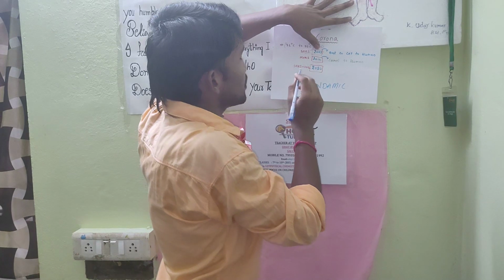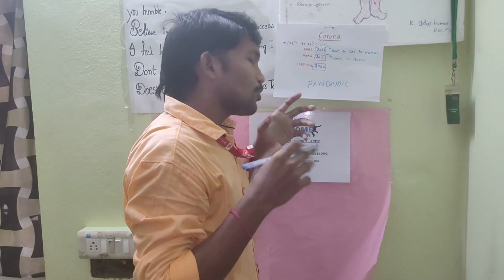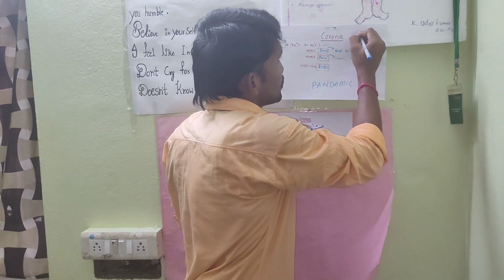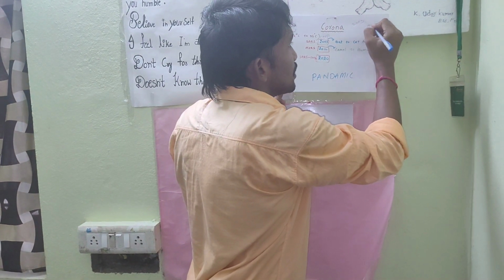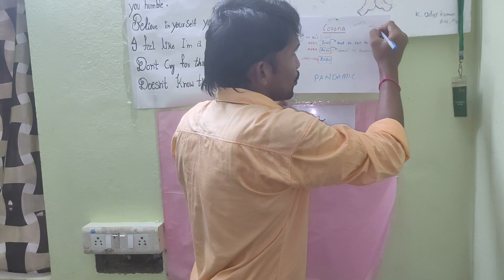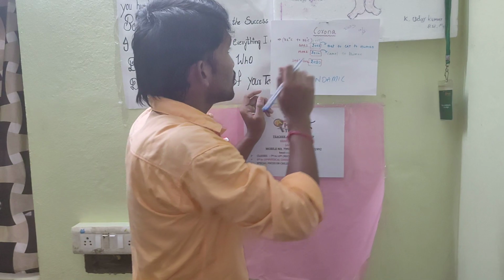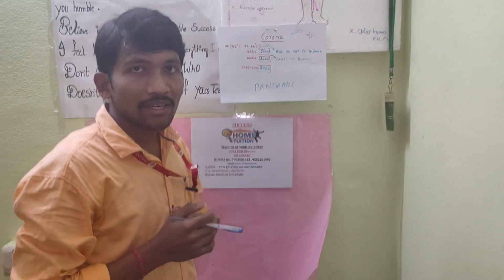Many people suffered and many died in 2003. Approximately, if 10 people suffered from this disease, 2 to 3 people died.